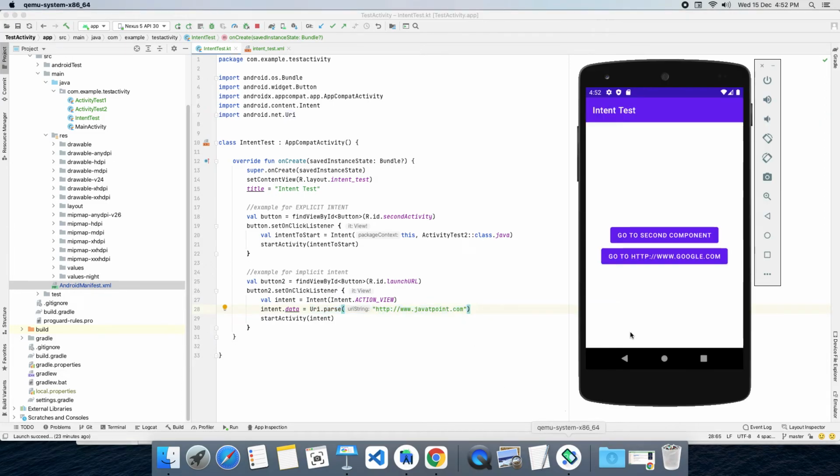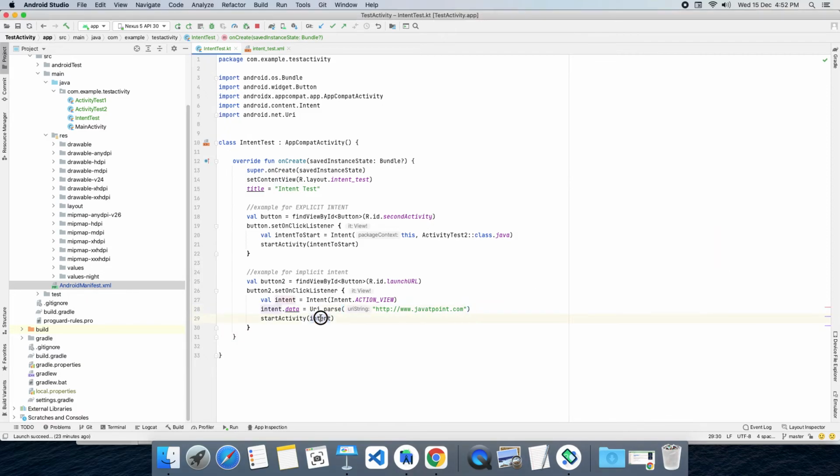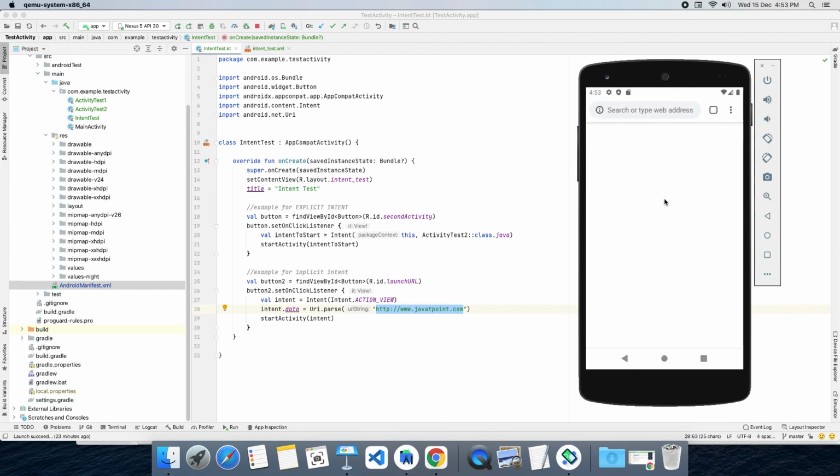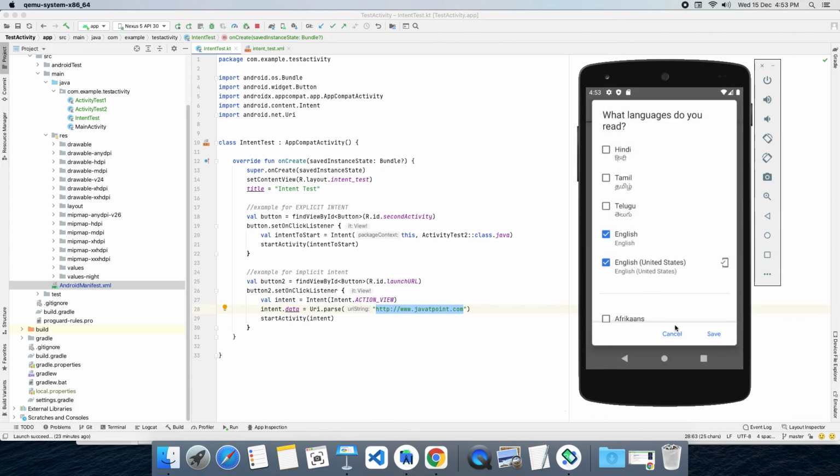Now if I click on the second button, what will happen? At first this intent will be routed to Android OS, and then Android OS will filter out all the supported applications. If there are multiple applications, it will give an option to select which application to use to open this URL. We can pick any one application among all the filtered apps. If there is only one application, it will launch that URL directly in that application. Let's see. I'm clicking on this button. We have only one browser installed, so straight away that URL goes to that browser.